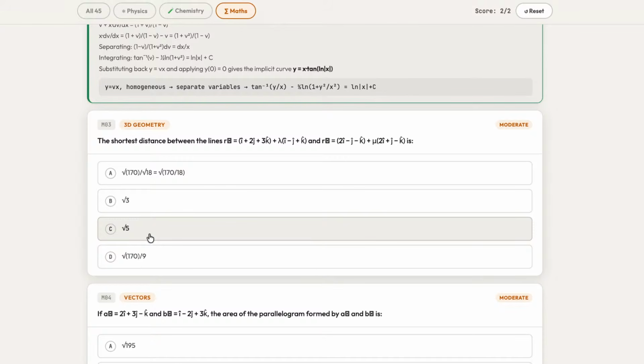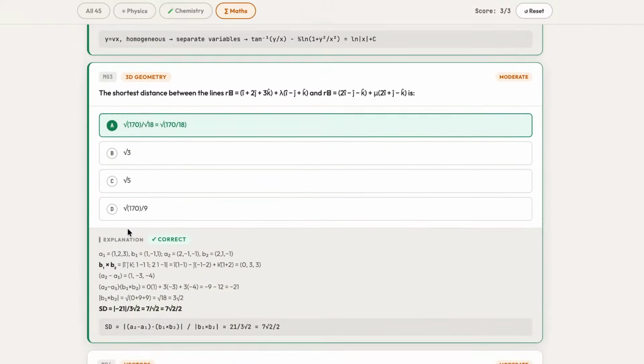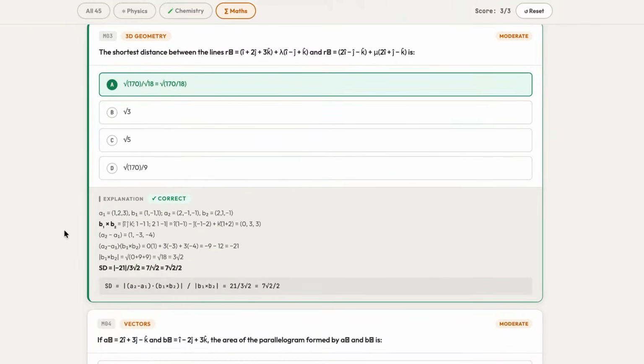Most of the people have felt that the difficulty level of session 1 may be the same in session 2 as well. So for the third one, the right answer will be A. And this is the correct explanation on how A is the correct answer.